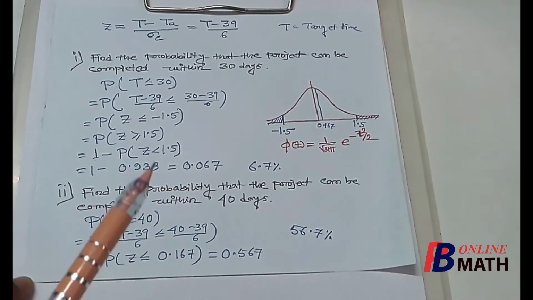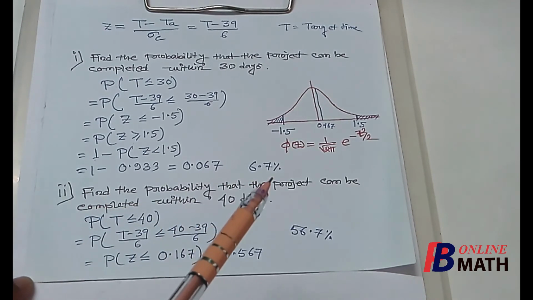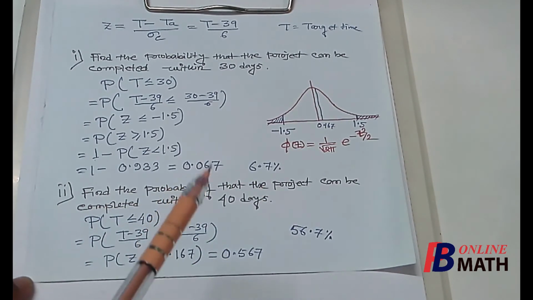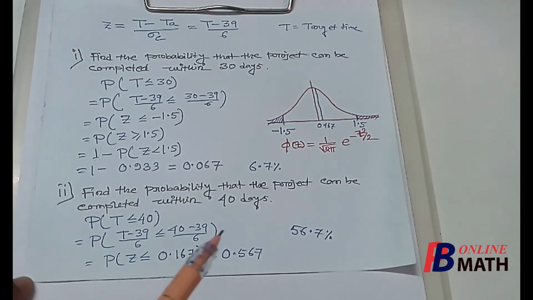So we have found that there is only 6.7% chance that the project can be completed within 30 days, but there is 56.7% chance that the project can be completed within 40 days.